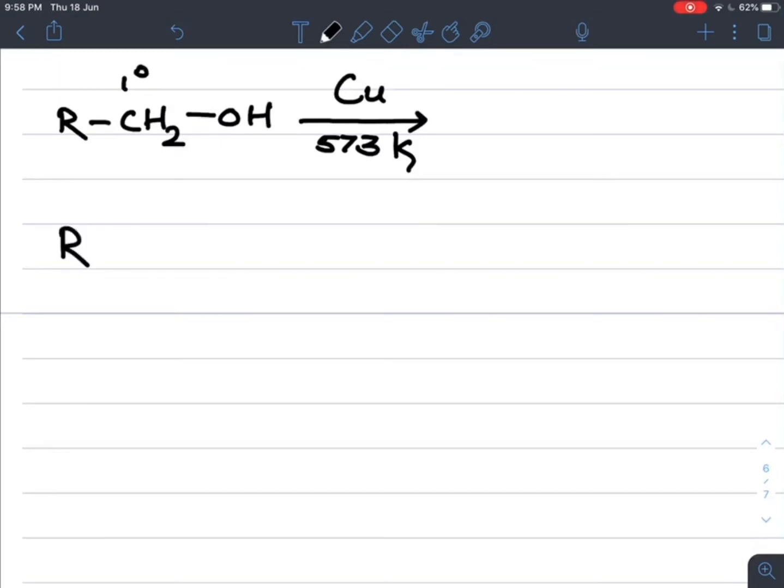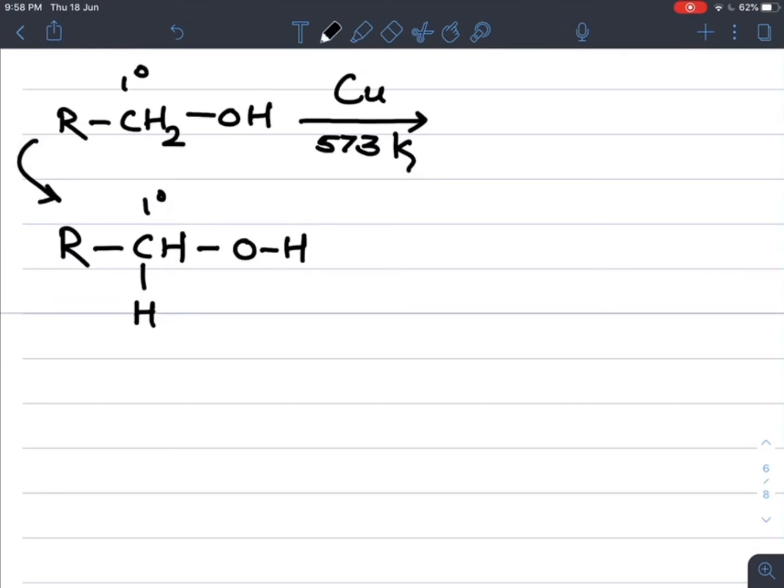dehydrogenation takes place. Like this, I can write RCH2OH. This is the primary alcohol.